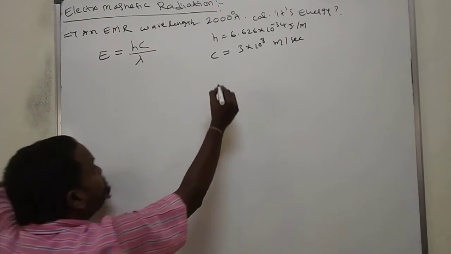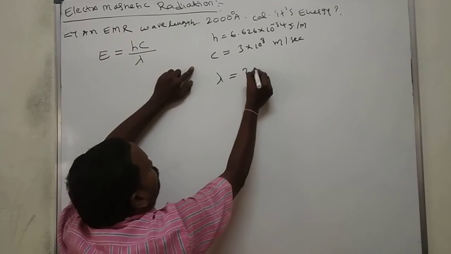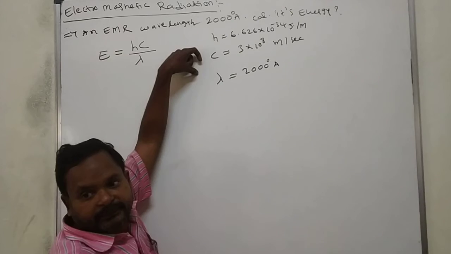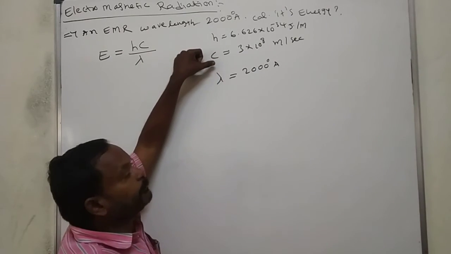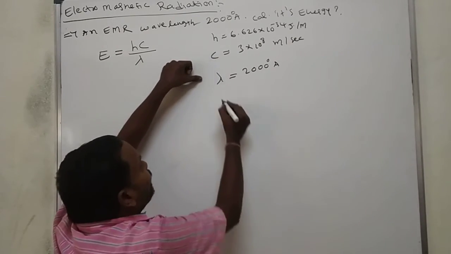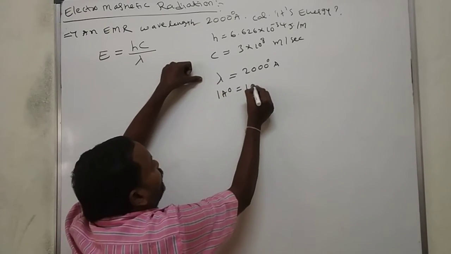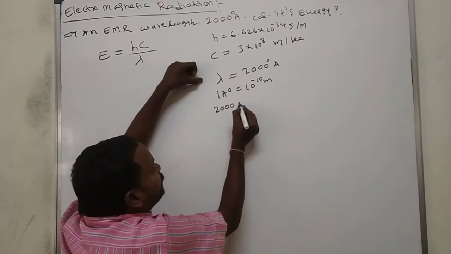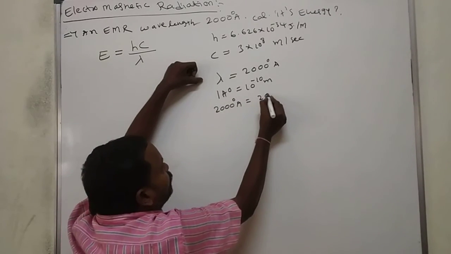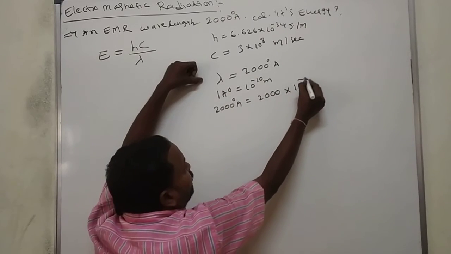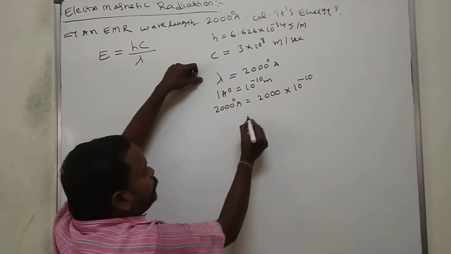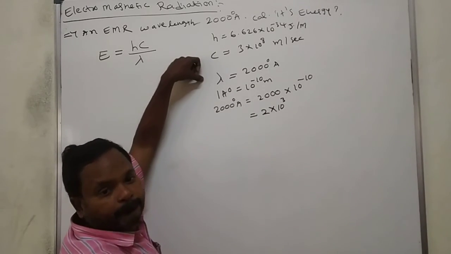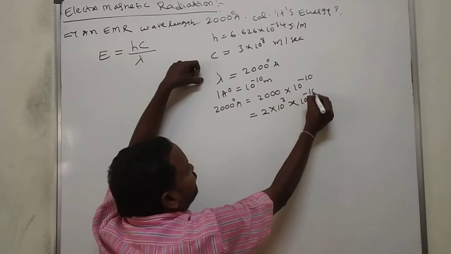What is lambda? Lambda is equal to 2000 angstroms, which should be converted into meters. 1 angstrom is equal to 10 to the power of minus 10 meters. 2000 angstroms is equal to 2000 into 10 to the power of minus 10, which may be written as 2 into 10 cube into 10 to the power of minus 10.